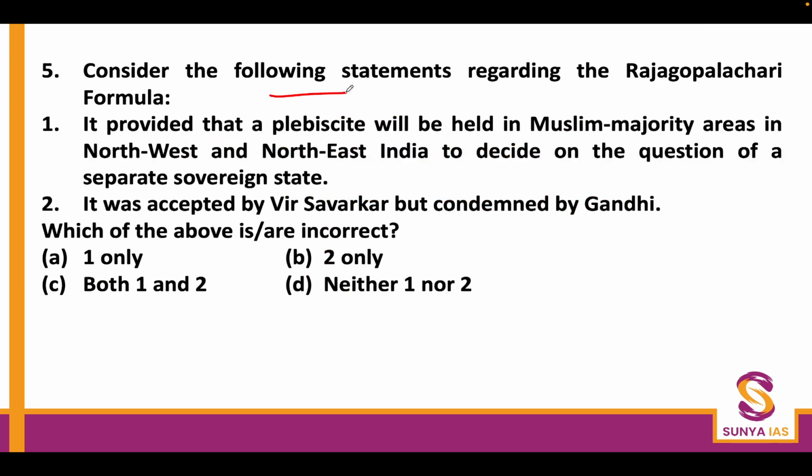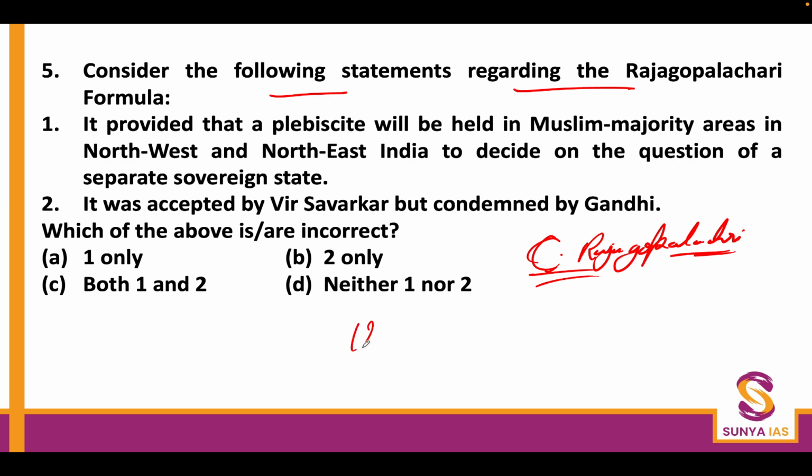Question number 5, consider the following statements regarding the Rajgopalachari formula. Now I hope everyone knows C. Rajgopalachari. While being out of Congress, when he first suggested that if some Muslim leaders are demanding some part of a truncated Pakistan, some system could be evolved, he had to face such vigilant opposition that he had to leave the primary membership of Congress itself. In those circumstances, he didn't participate in the Quit India movement. Under these conditions, he was free and not in jail.